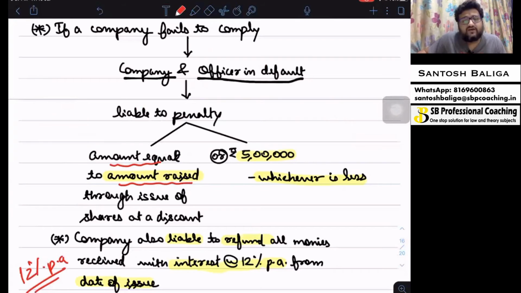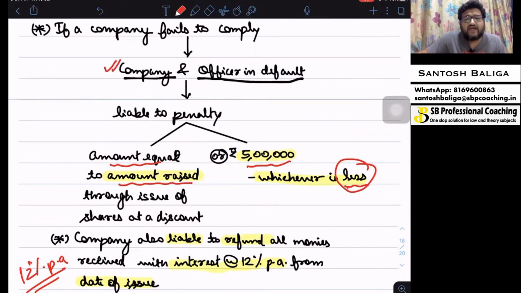Remember this thing, whichever is less, not whichever is more. So the amount which is raised through the issue of shares at discount or 5 lakh rupees, whichever is less, will be the penalty for both the company and the officer in default.